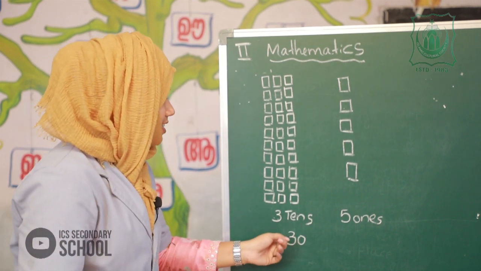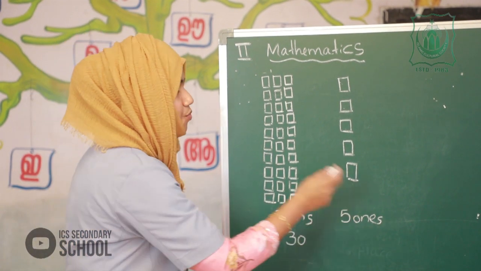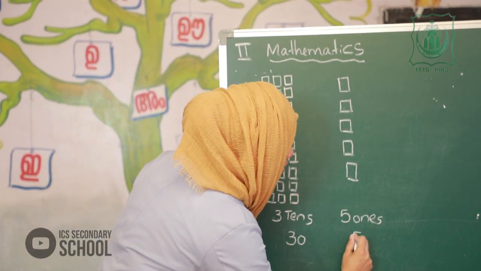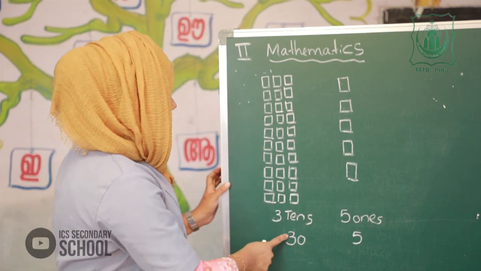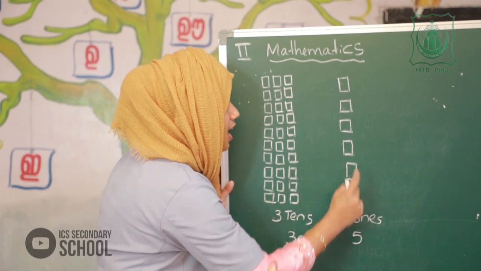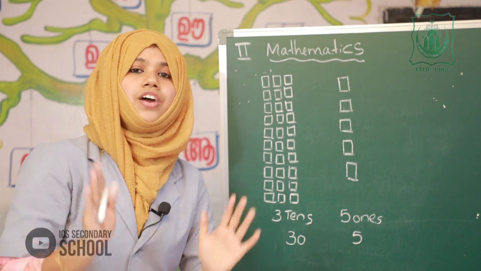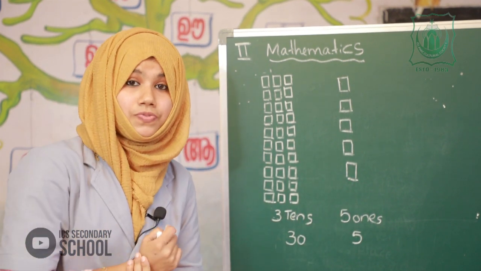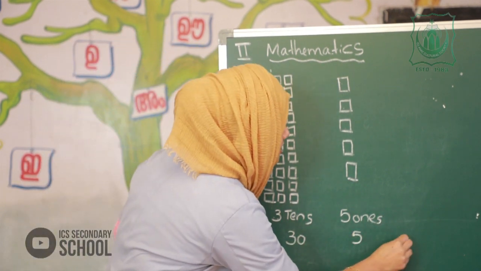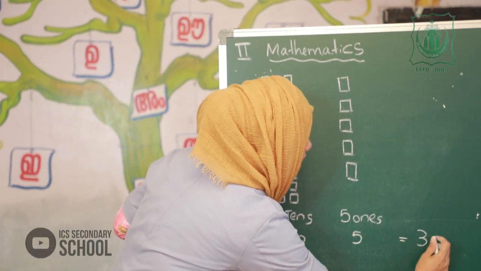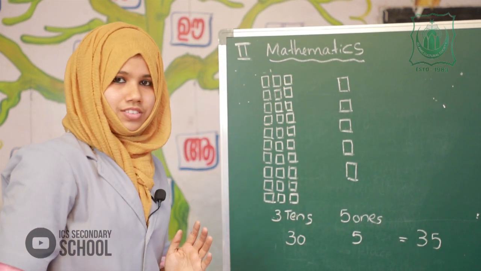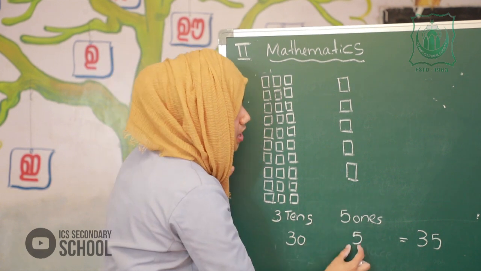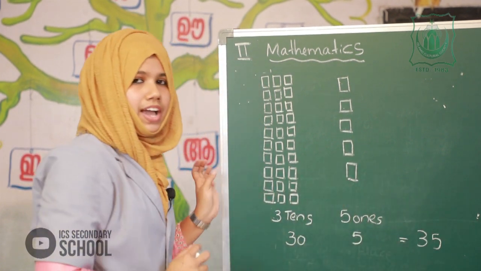Okay. 3 tens are 30. 5 ones are 5. Very good. 30 plus 5? Yes, it is 35. Got it? 3 tens are 30. 5 ones are 5. 35.